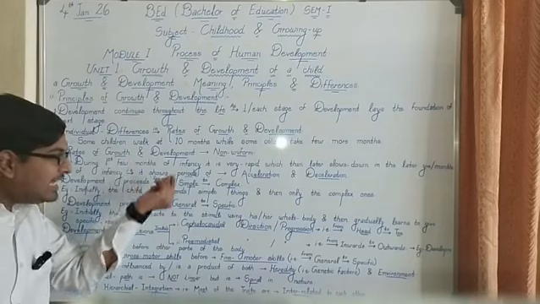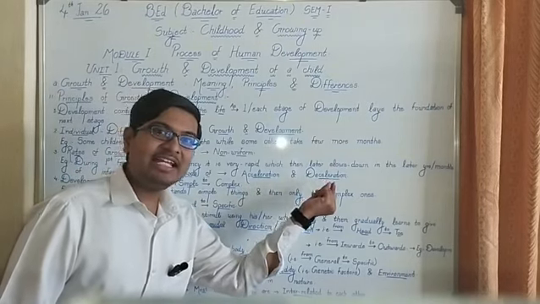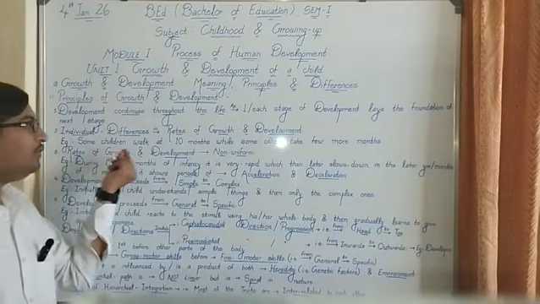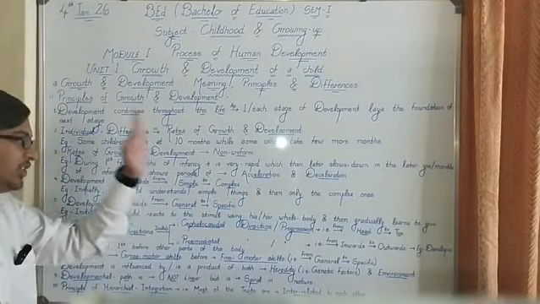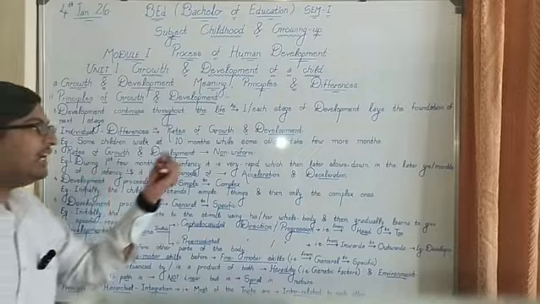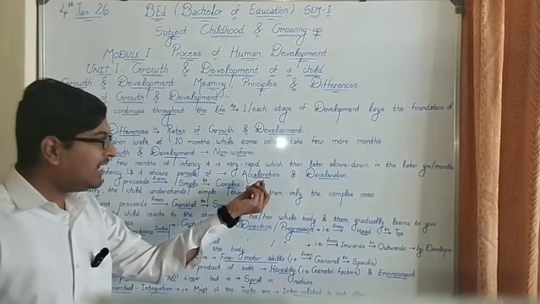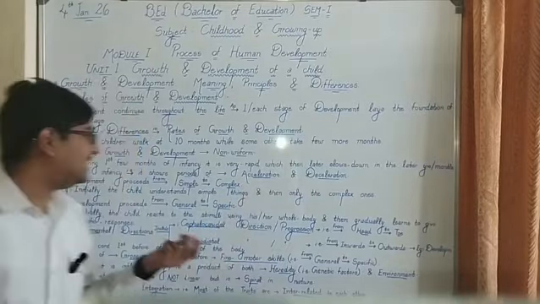That is, these show periods of acceleration as well as deceleration. So, what does this mean? It means that the rates of growth and development are non-uniform, where in the initial months of infancy it is very rapid and then later it gradually slows down. That is, it shows the periods of acceleration as well as deceleration.